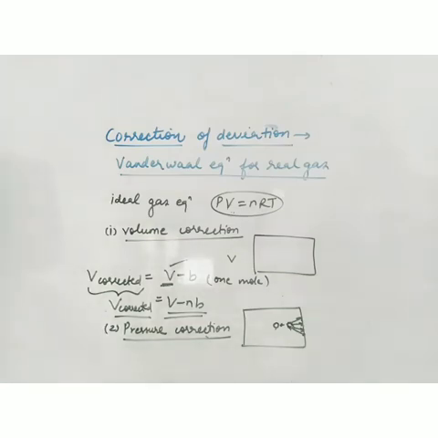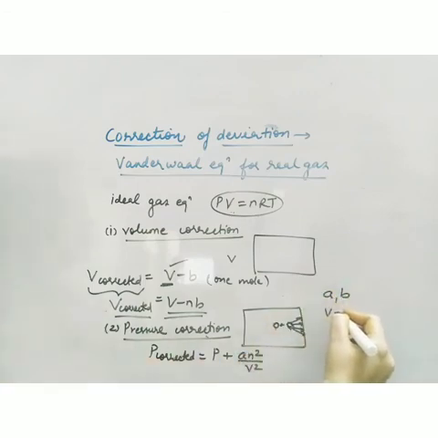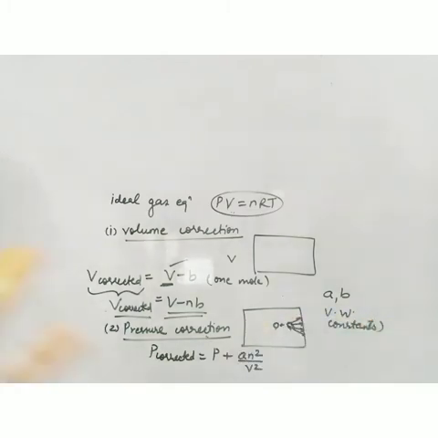So what is the corrected pressure now? The corrected pressure is the observed pressure or ideal pressure plus an² upon V². Here n is the number of moles, V is the volume, and a is the correction factor. So there are two correction factors, one is b and one is a, and these a and b are known as van der Waals constants.